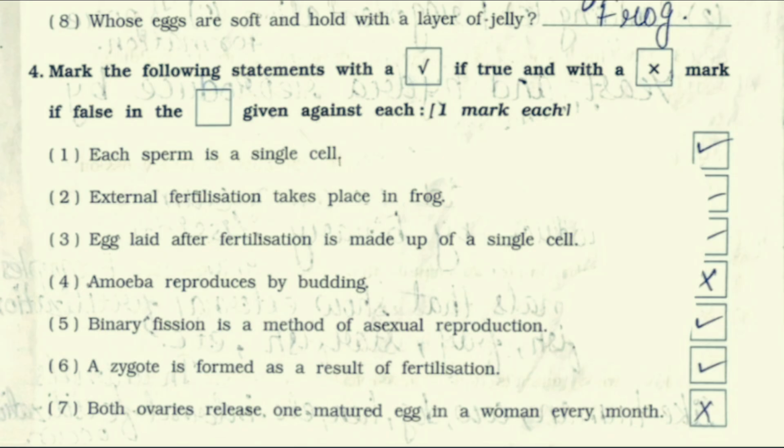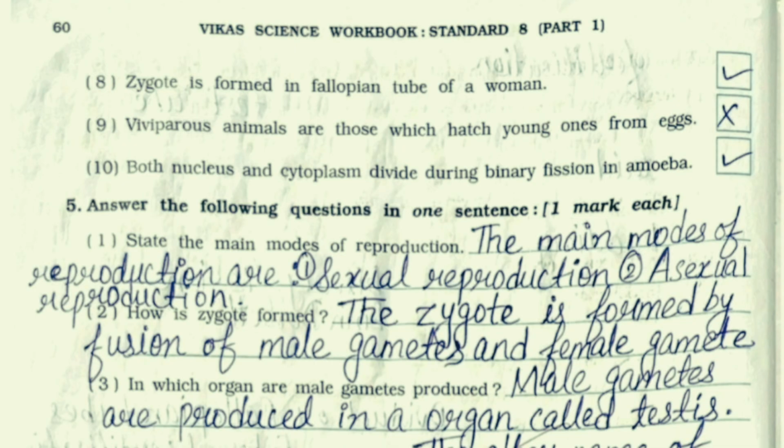Now question number 4, true or false? For that, first, second and third are true. Fourth one is false. Fifth and sixth are true. Seventh one is false. Eighth one is true. Ninth one is false. And 10th one is true.